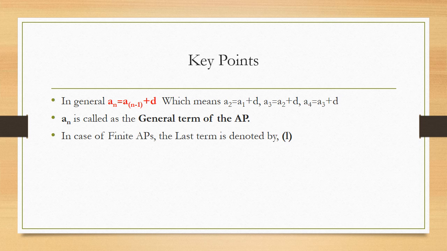Next, in case of finite APs, the last term is denoted by the letter l. For example, in previous cases we have considered many finite APs. In that, the first term is indicated by the letter a and the last term of that AP is indicated by the letter l. Obviously, when we consider infinite APs, we do not know the last term, so we do not have any value of l there.